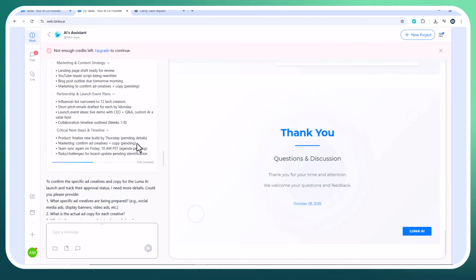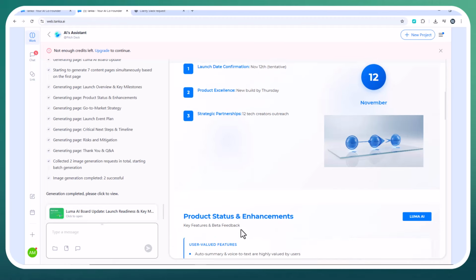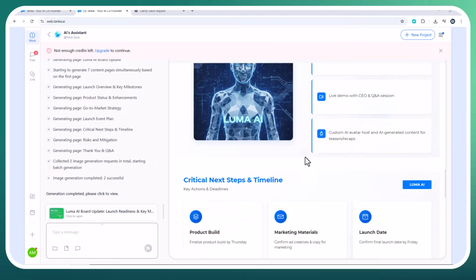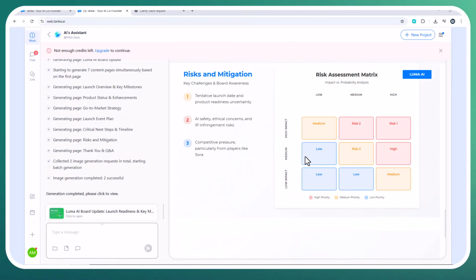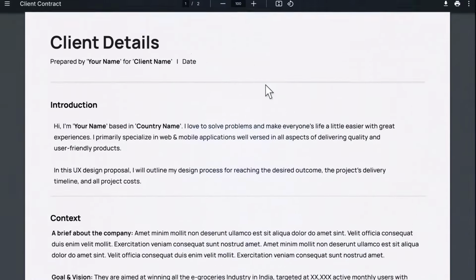You say, onboard our new PM, Ali. Tanka generates a personalized portal with every past decision, roadmap, and key document, all ready in minutes. That's not just automation, that's memory in motion. Here's how it works. Step 1, capture.